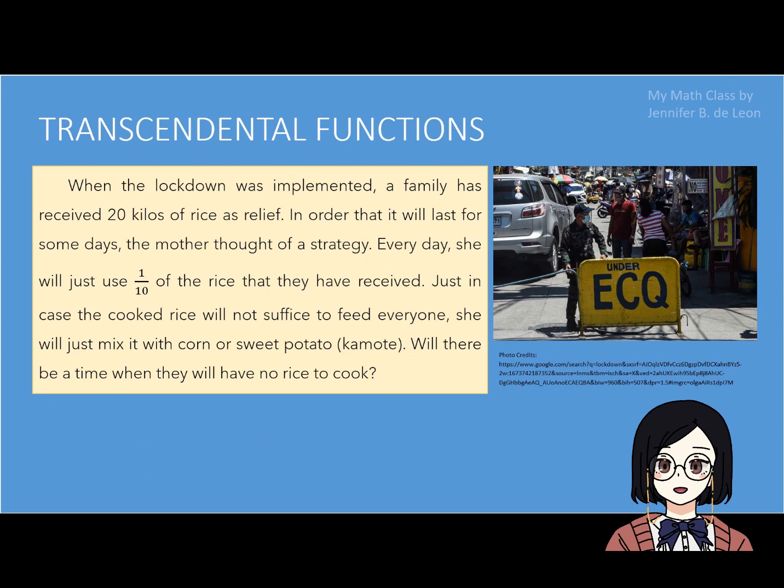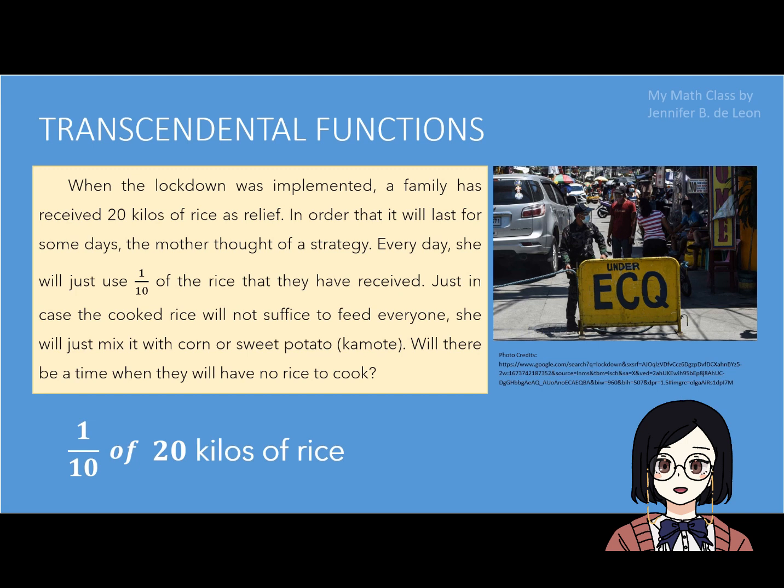There are many real-life examples of transcendental functions. One of those is the situation illustrated in the problem. When the lockdown was implemented, a family has received 20 kilos of rice as relief. In order that it will last for some days, the mother thought of a strategy. Every day, she will just use 1/10 of the rice that they have received. Just in case the cooked rice will not suffice to feed everyone, she will just mix it with corn or sweet potato. Will there be a time when they will have no rice to cook?